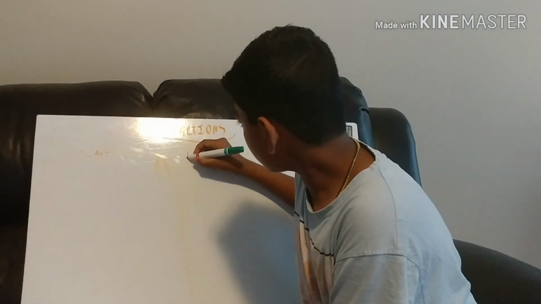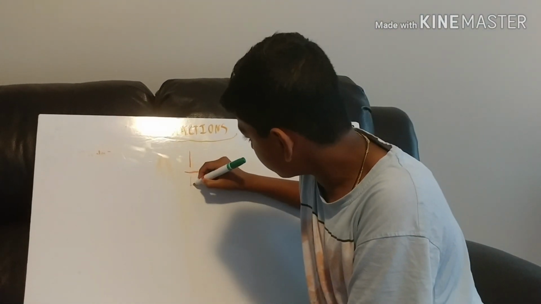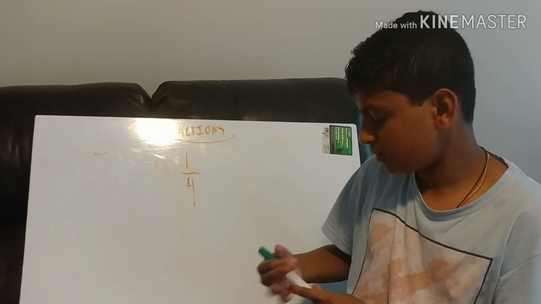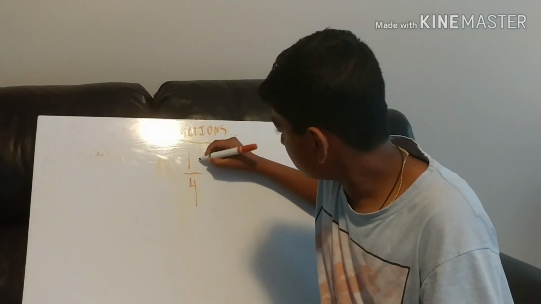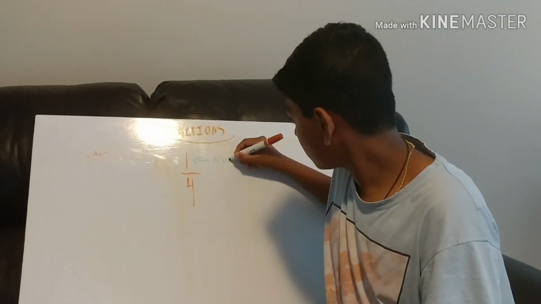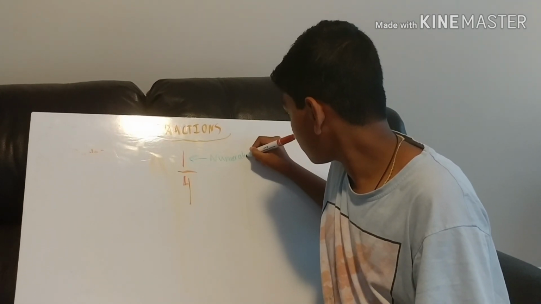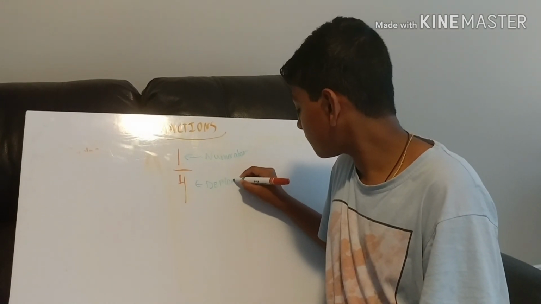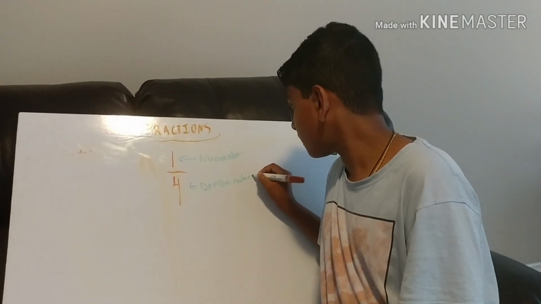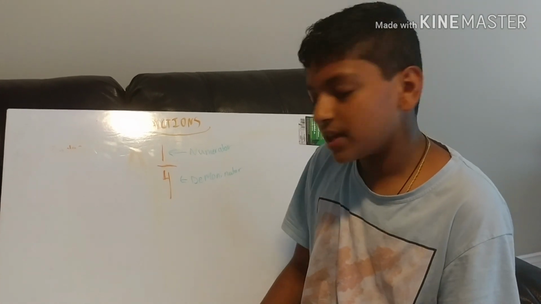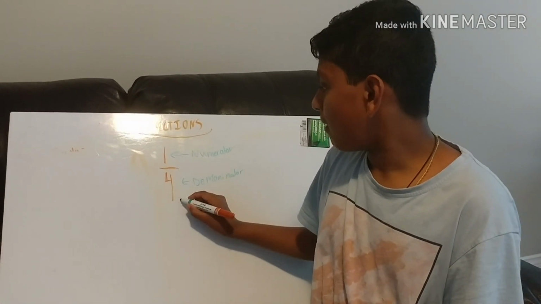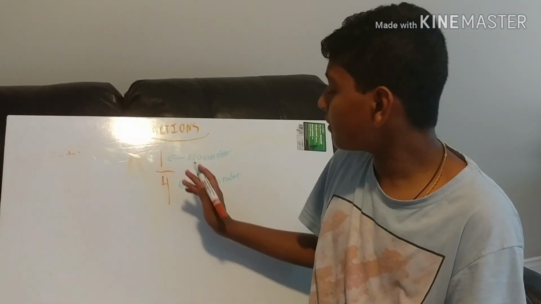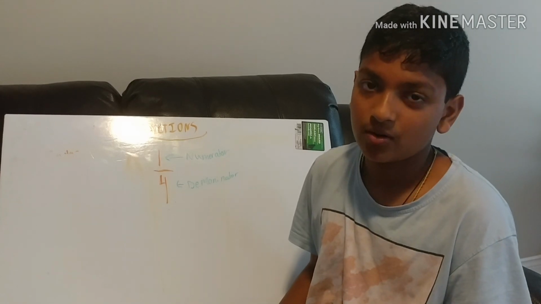Now, when we look at a fraction like 1/4, there are 2 parts of the fraction: the numerator and the denominator. To remember this, the denominator is the bottom number and the numerator is the top number. How we would say this is 1/4, or 1 out of 4.